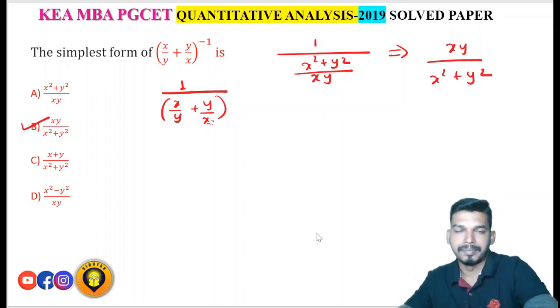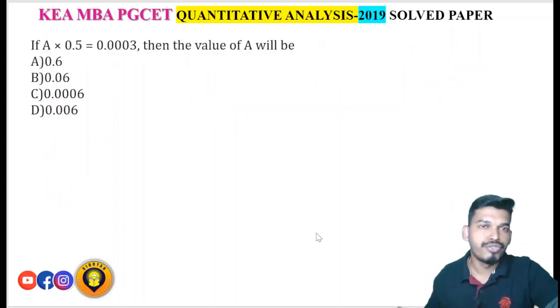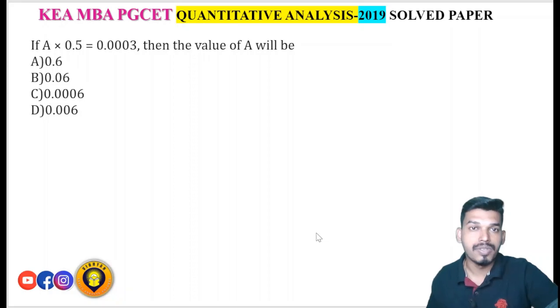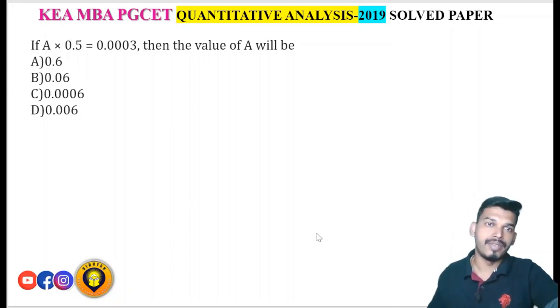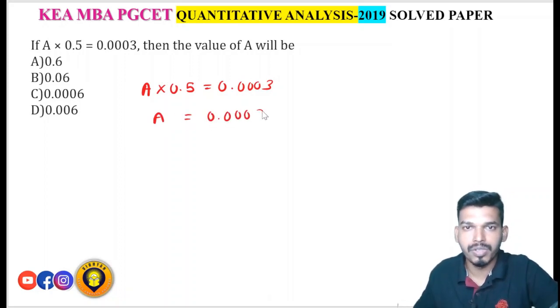Okay, right. Next, if a into 0.5 is equal to 0.0003, then what will be the value of a? So a into 0.5 is equal to 0.0003. Therefore a is equal to what? 0.0003 upon 0.5. Correct?